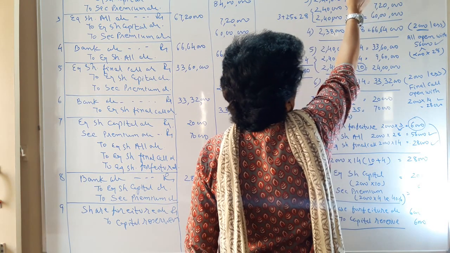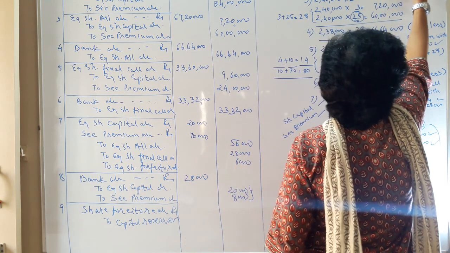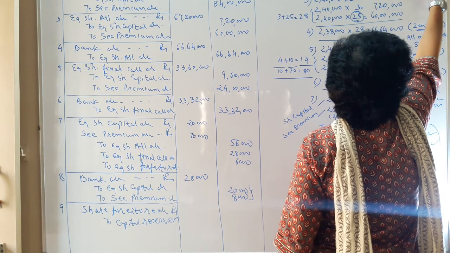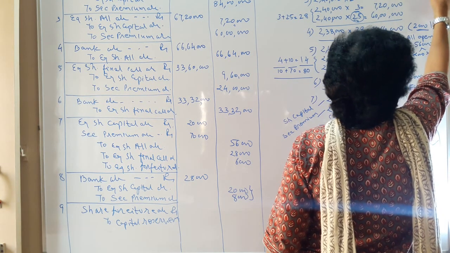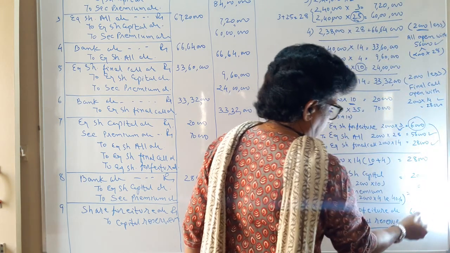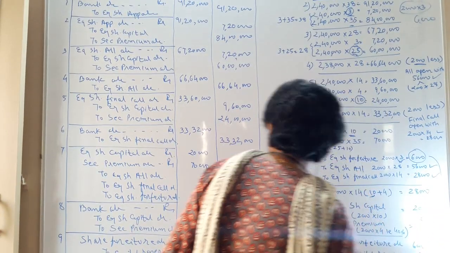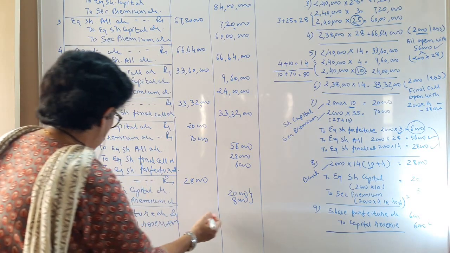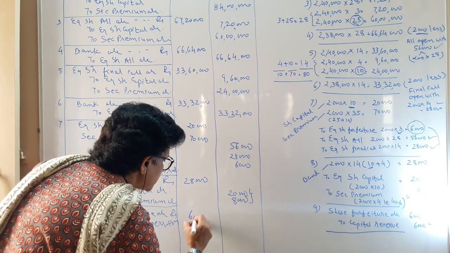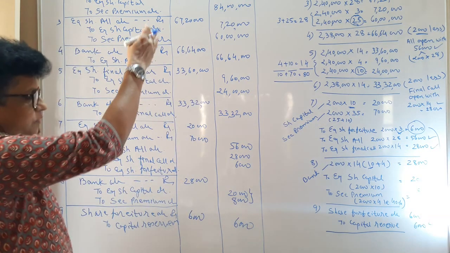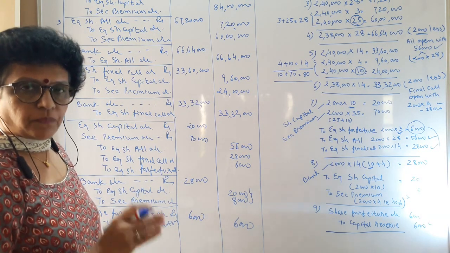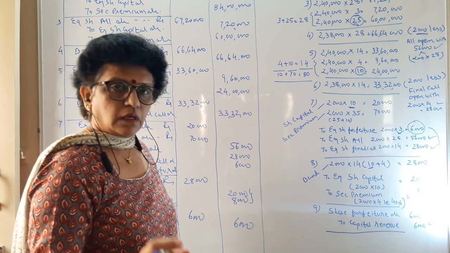Here 3 rupee that you have received. So 2000 shares at 3 rupee you have received. This 6,000, that total unused money, you are transferring to the capital reserve, 6,000 rupees. In this manner, there was no need to utilize any share forfeiture amount.